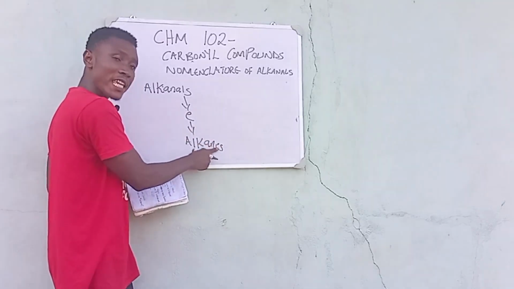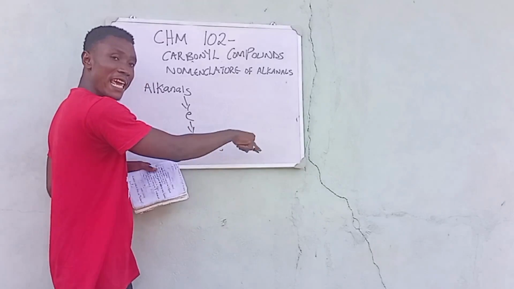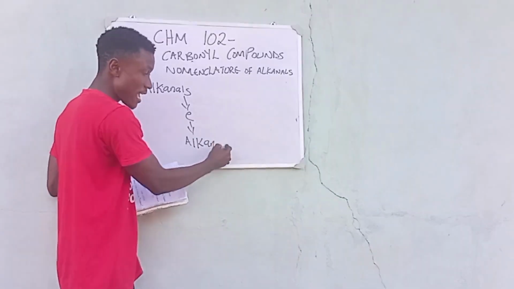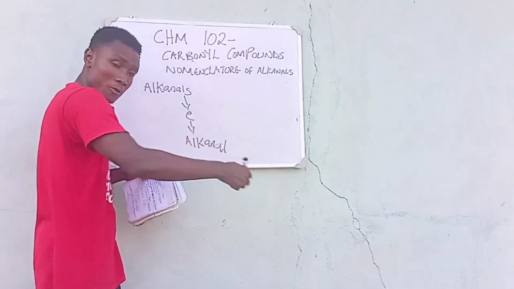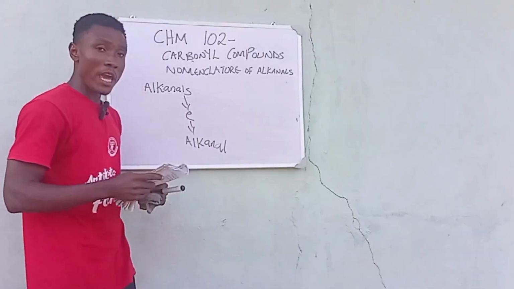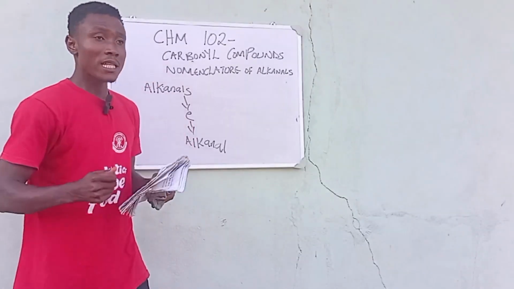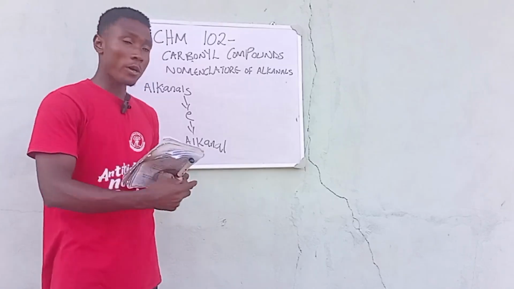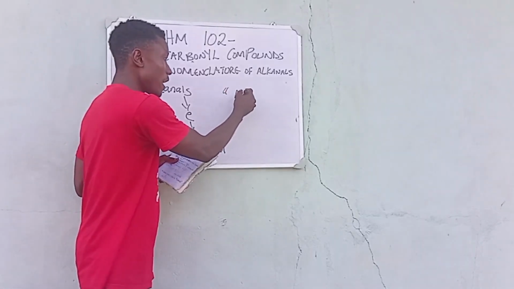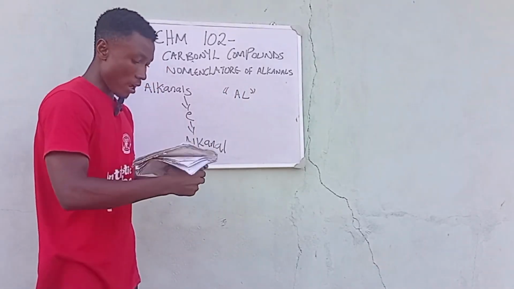When you remove the E in alkanes, we put AL, and it automatically turns to alkanal. So alkanals are named by replacing the E in alkanes with AL. That is how the alkanals are formed.